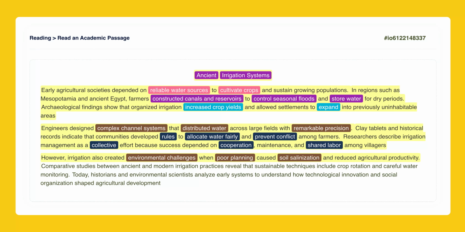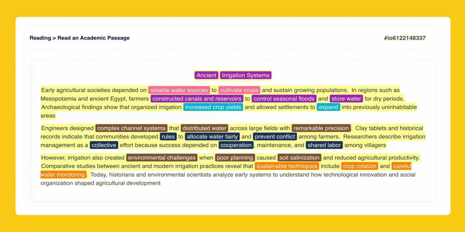Comparative studies between ancient and modern irrigation practices reveal that sustainable techniques include crop rotation and careful water monitoring. Here, the passage connects the past to the present. It mentions sustainable techniques like crop rotation and careful water monitoring. This implies that we have learned which methods work best to avoid the problems mentioned in the previous sentence.